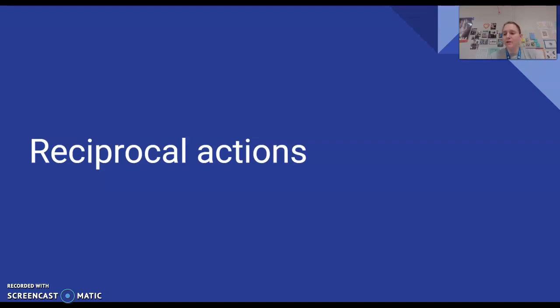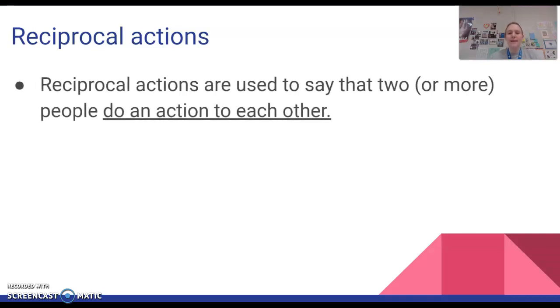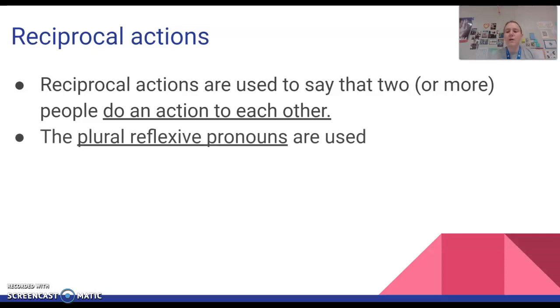Okay, the last thing that we're going to talk about is reciprocal actions. And reciprocal actions are easy peasy. Reciprocal actions are used to say that two or more people do an action to each other, like they hugged each other, they shook hands with each other, they kissed each other, etc. The way this is used is you use the plural reflexive pronoun, so that is your nos, os, or se. We hugged each other. Y'all kissed each other. They kissed each other. They said goodbye to each other.